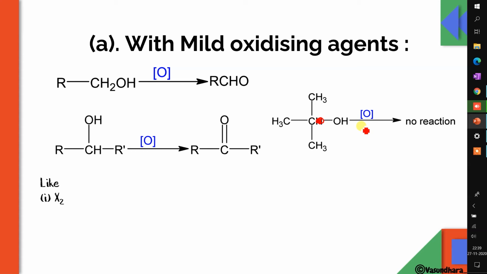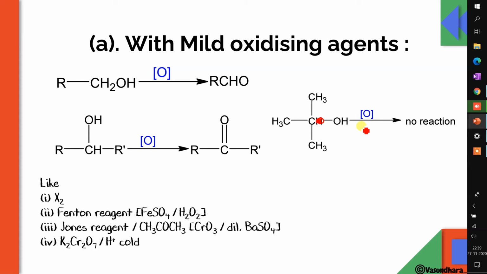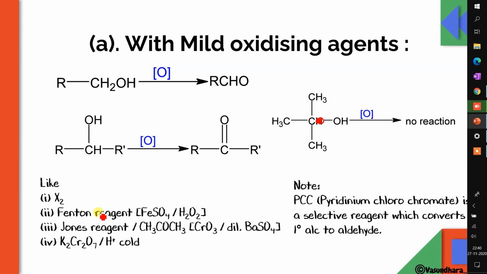Now X2, Fenton's reagent, Jones reagent, K2Cr2O7 in presence of acid, that should be cold. These are all mild oxidizing agents. In X2, in general we use Cl2 and I2. Fenton's reagent is FeSO4 in presence of hydrogen peroxide. Jones reagent is acetone in presence of chromic acid and dilute H2SO4. And this is K2Cr2O7, H plus, cold. If we take it hot, it will act as a strong oxidizing agent and it will convert the alcohol directly into acid.